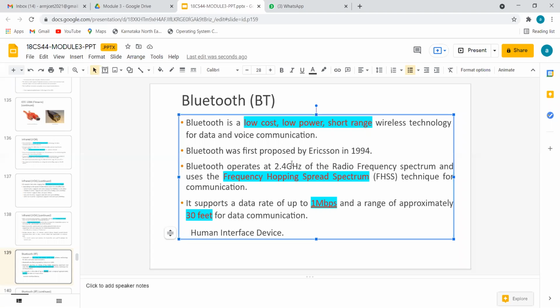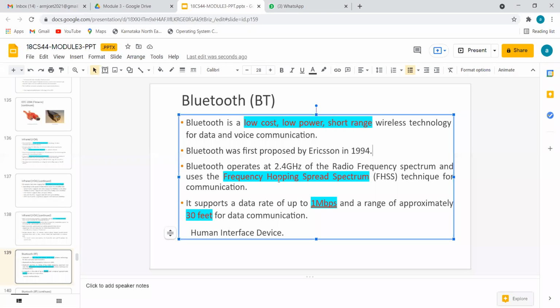It was first proposed by the Sony Ericsson company in 1994. The operating frequency is 2.4 gigahertz, and it uses frequency hopping spread spectrum. So here, frequency, I hope you know frequency division multiple access, code division multiple access, like that. Hopping is different.